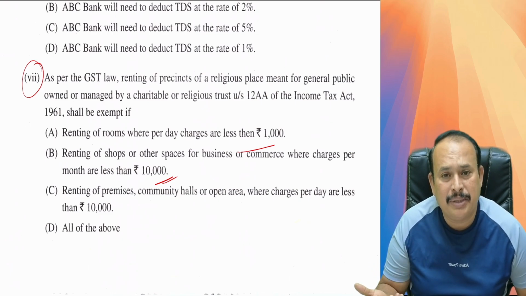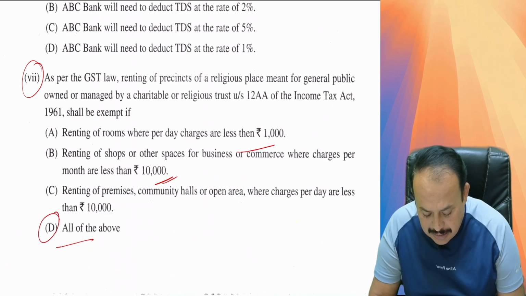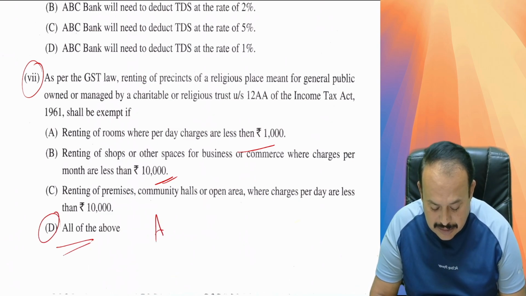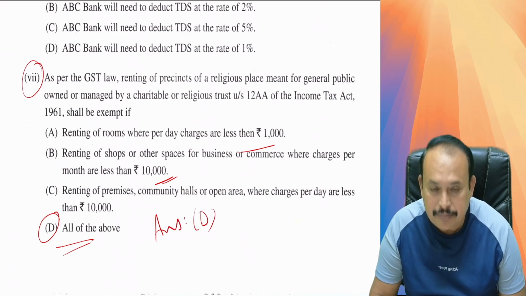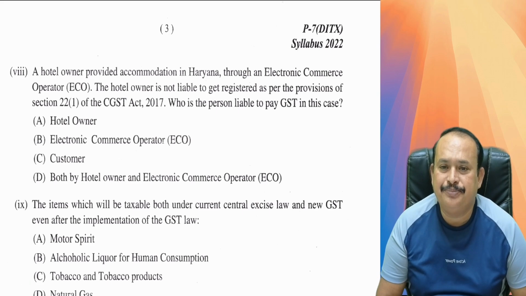All the three are exempted. A, B, C are exempted. Therefore, the right answer is D, all the above, is the right answer for the given question. Answer D. Further, my dear friends, referring to question number 8.